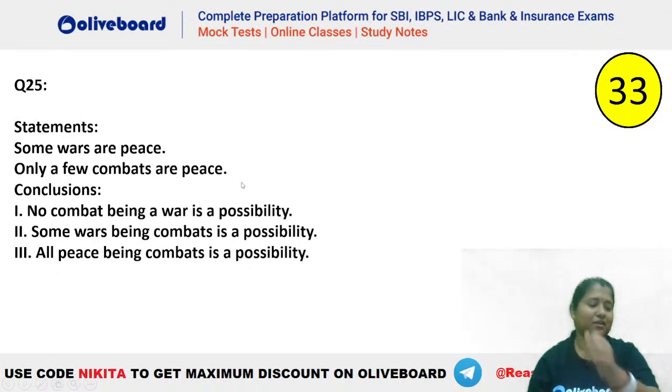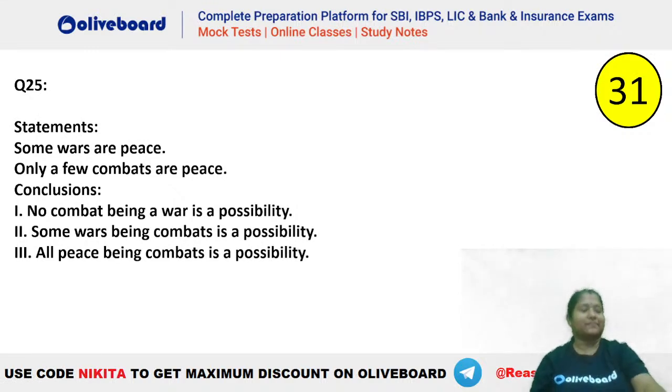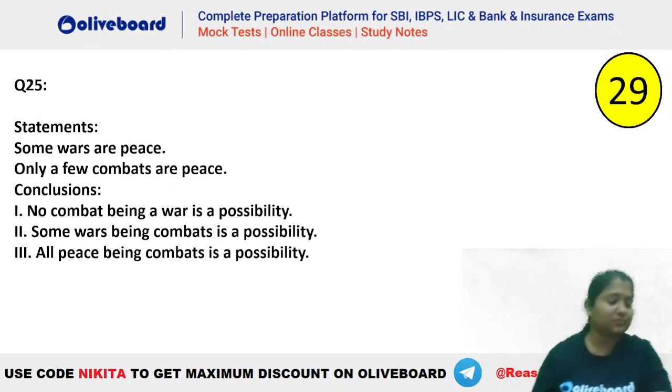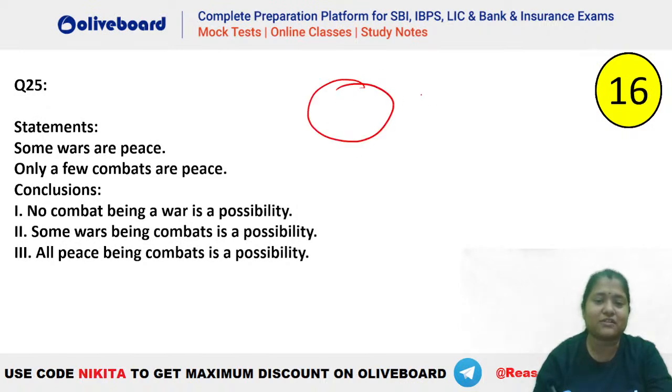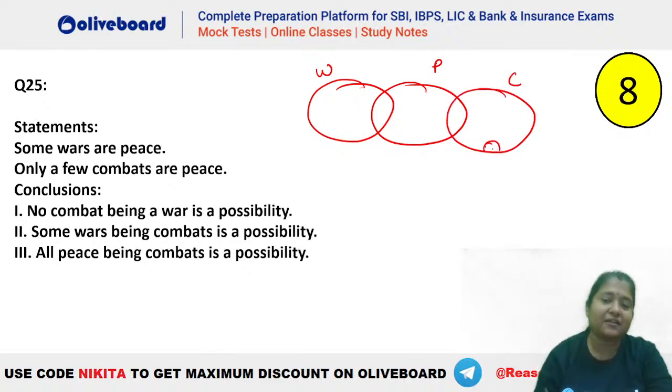All 2 and 3. Chalo, all follow 2 and 3. 2 and 3. Chalo, let's try it out, right? Let's see what is the statement given to us. So some wars are peace. Some wars are peace will be something like this. This is your war. This is your peace. Only a few combats are peace. That means some combats are peace. And there is some portion of combat which will never be peace here, right? So this is the diagram.